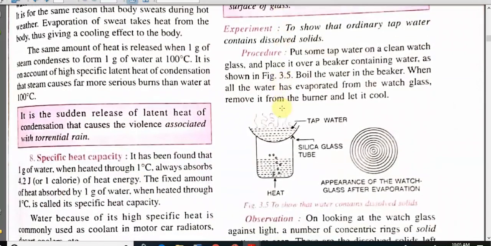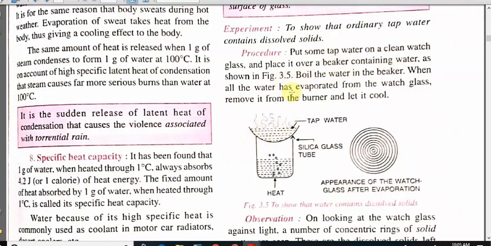Now students, as we have seen that normal tap water contains gas and some salts, let us see one experiment activity to prove that. Put some tap water on a clean watch glass and place it over a beaker containing water, as shown in this figure.